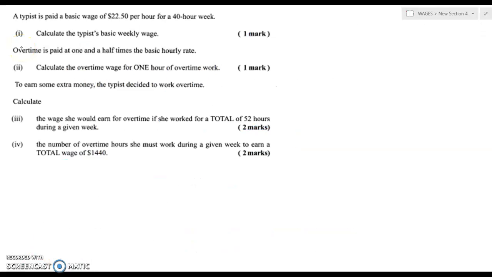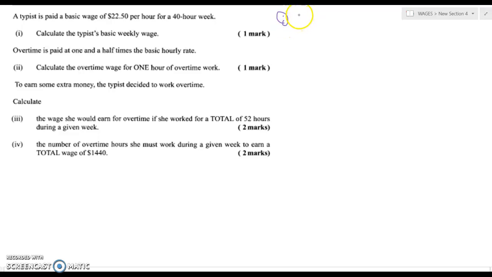Now let's look at this last question together. Again, you could pause, look at the question, take it on, try it, and then press play when you're ready to get the answer. A typist is paid a basic wage of $22.50 per hour for a 40-hour week. So part one, they want to calculate the typist's basic weekly wage. So again, for part one,